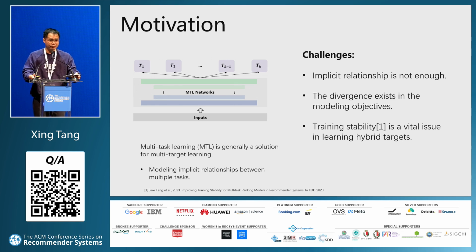A user buying a fund will not indicate that she will invest much money in our platform. So we need to design an architecture to explore the task dependence both implicitly and explicitly. This also leads to another important issue: how to train such a model in a more stable way.